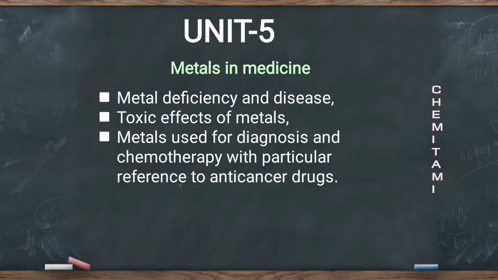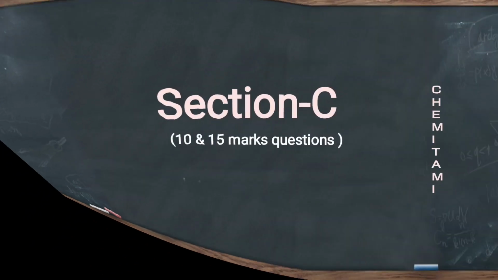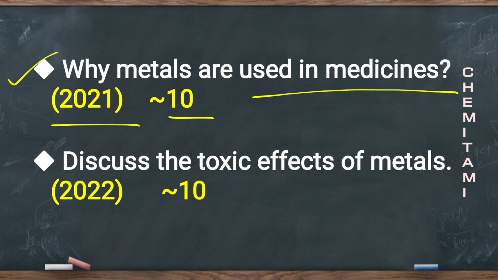Now the unit 5th contains metals in medicine, जहाँ आपको पढ़ना है metal deficiency and disease, toxic effects of metals, and metals used for diagnosis and chemotherapy with particular reference to anti-cancer drugs. इस यूनिट के सेक्शन सी में 2021 में 10 मार्क का क्वेश्चन था, why metals are used in medicines, और 2022 में 10 मार्क का क्वेश्चन था, discuss the toxic effects of metals.